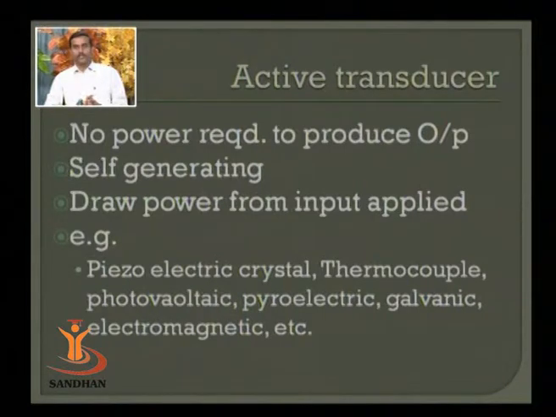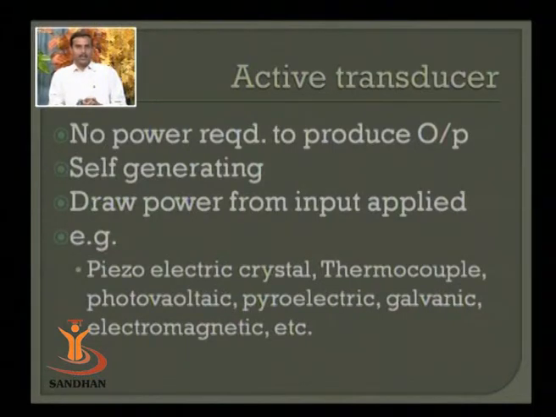The examples are piezoelectric crystals. Whenever we apply some pressure on the piezoelectric crystal, it generates an EMF across the terminals. So this is basically converting the pressure or change of dimension to electrical signals. Thermocouples: whenever the junction is exposed to a temperature, according to the Seebeck effect, the temperature generates an EMF across the two terminals or across the junction.